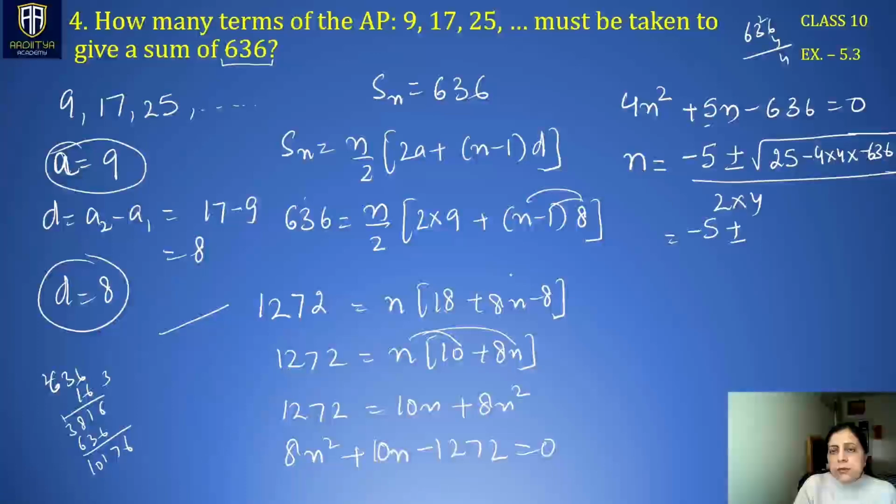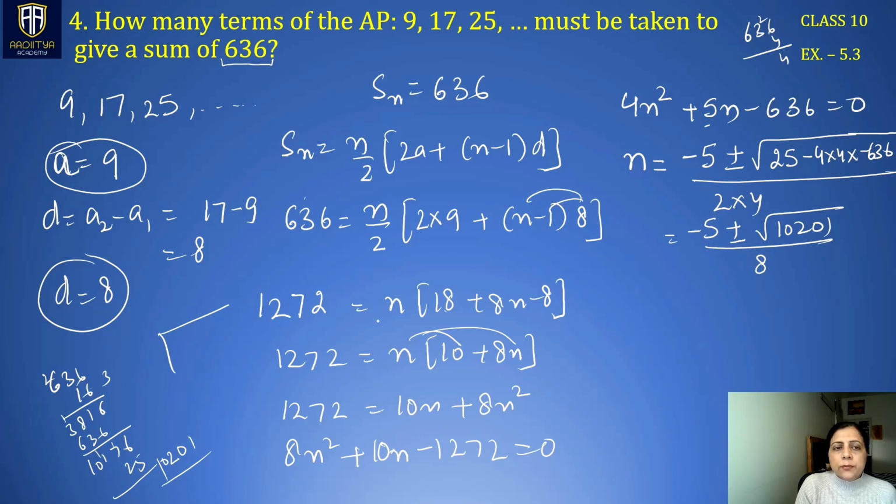These two minus signs become positive. So we have 10201, we have square root of 10201 by 8. So now we can find the square root of this number, making pairs from this side.